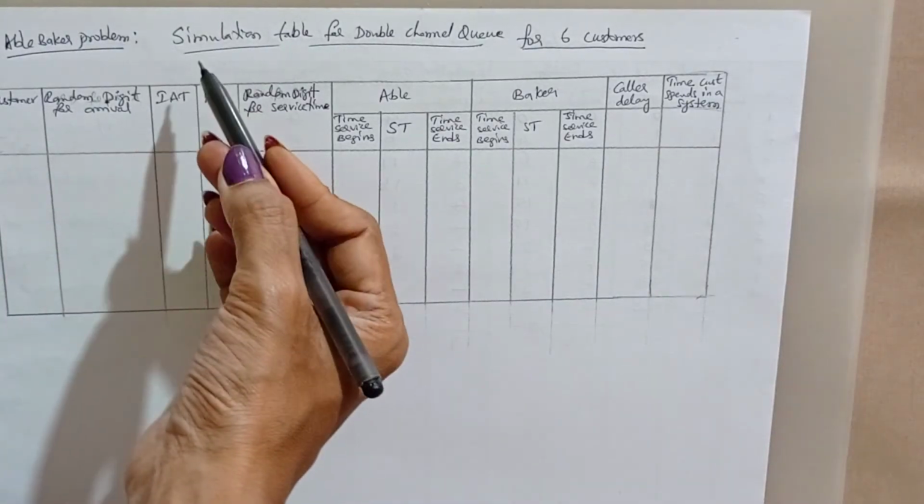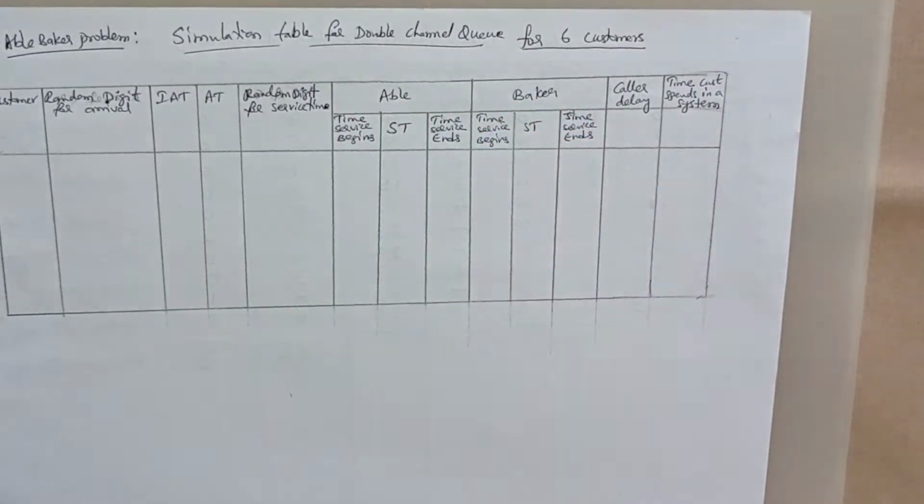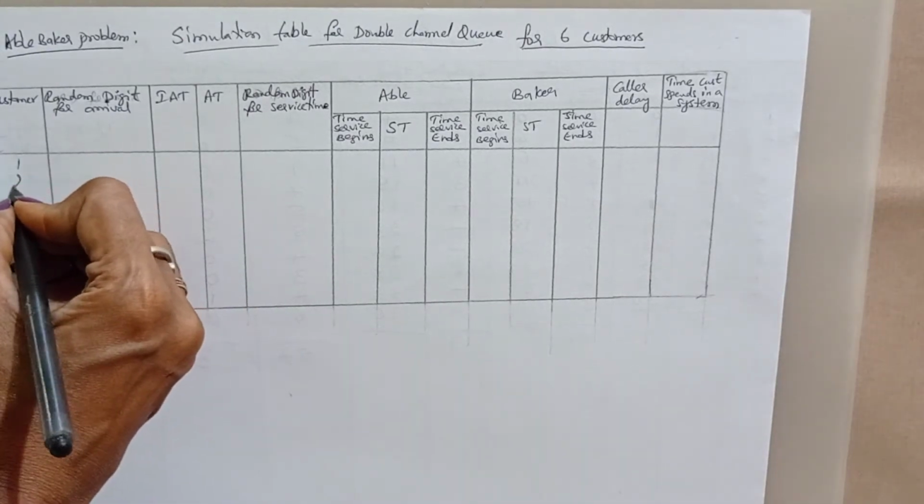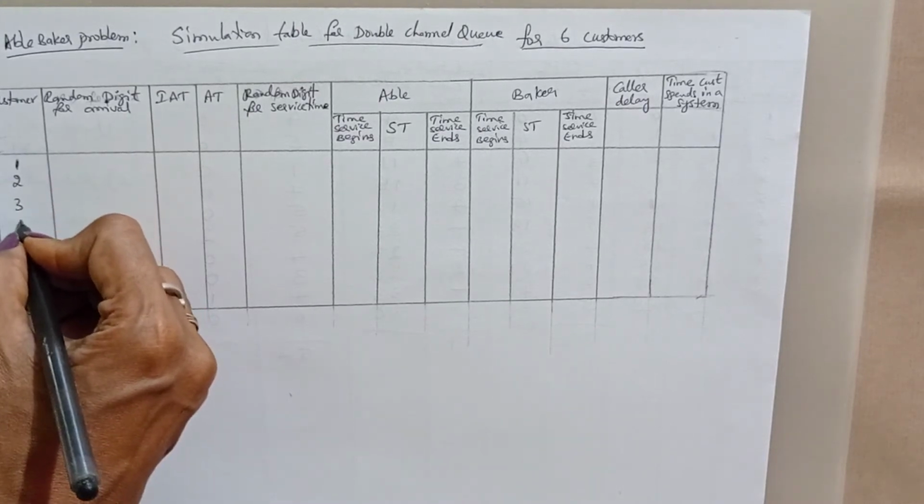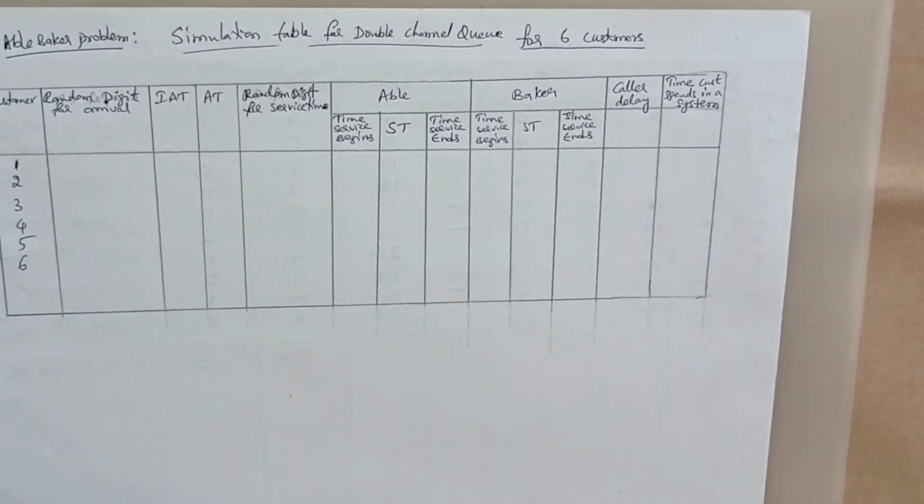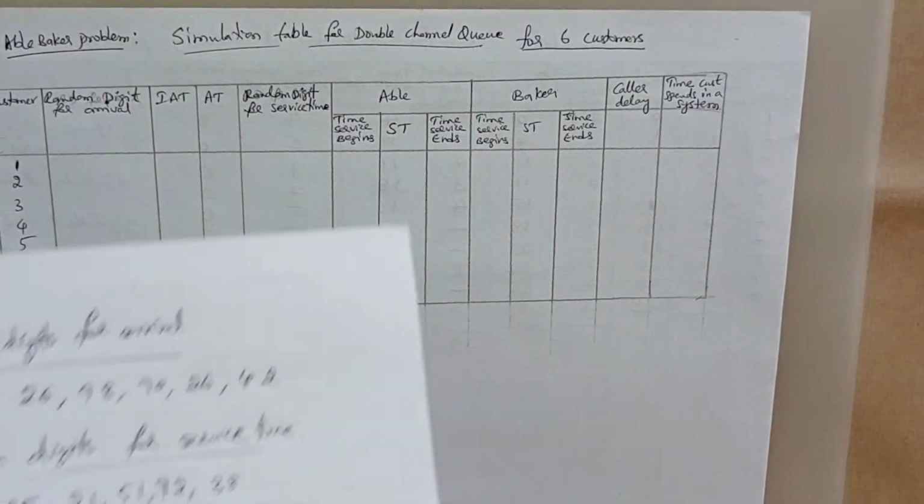This is the construction of the simulation table for a double channel queue for only 6 customers. If any customer needs computer technical support, they call this call center and the problem is solved. We are simulating for 6 customers, and the random digits for arrivals are already given.